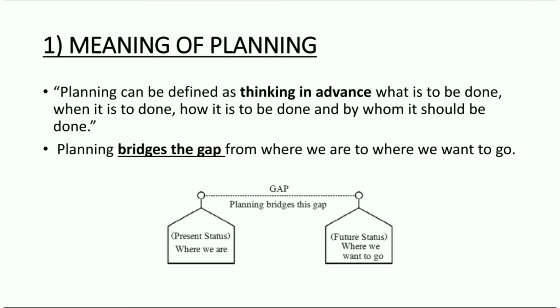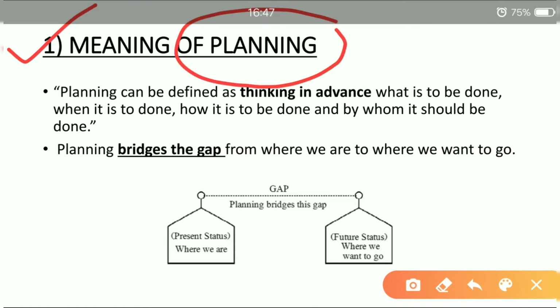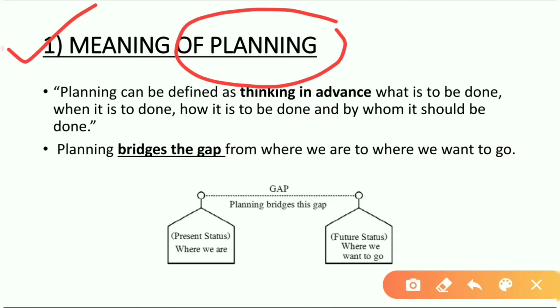Let us start. The first topic is the meaning of planning. Students, what do you understand by the term planning? In all organizations, whether it is a government organization, a private business, or a small businessman, everybody requires planning, right?